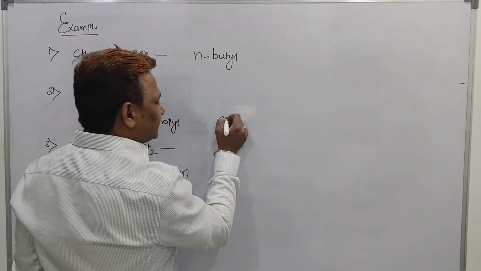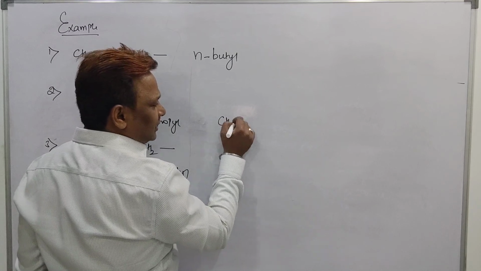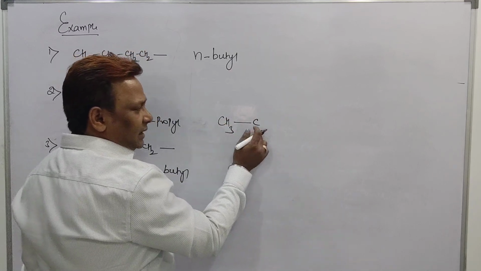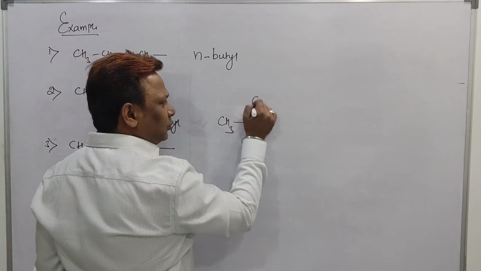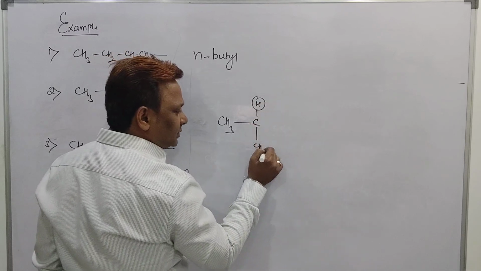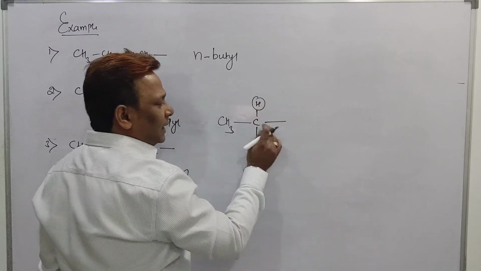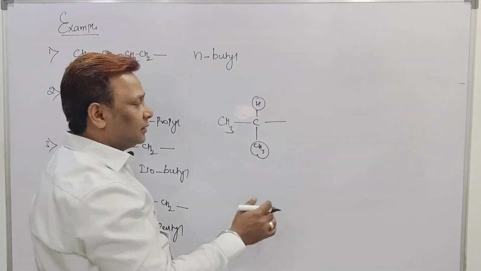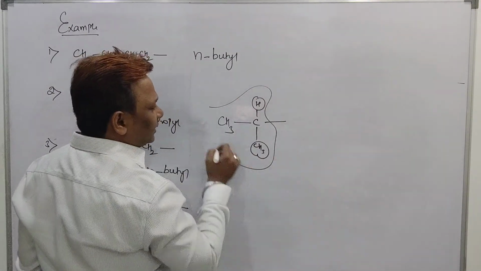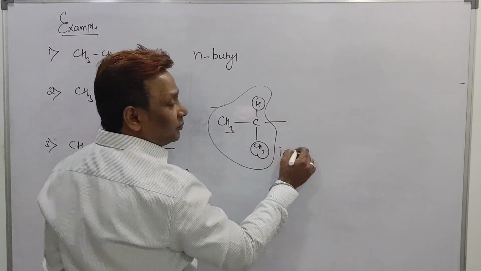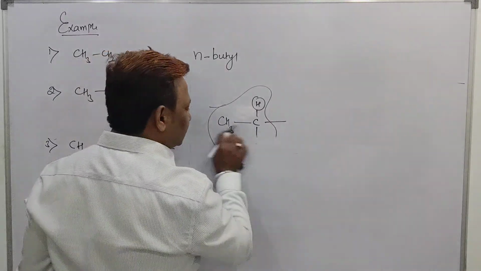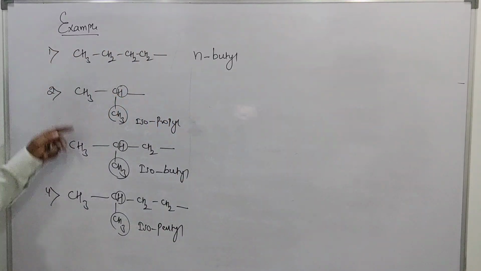For iso, this is the last methyl group or last but one carbon. This carbon must have an H and this carbon must have a CH3 group and a free bond. Either a free bond or CH2, it doesn't matter. If this group is there, you should call it an iso. Is it clear? So these are a few examples of iso I have given you.